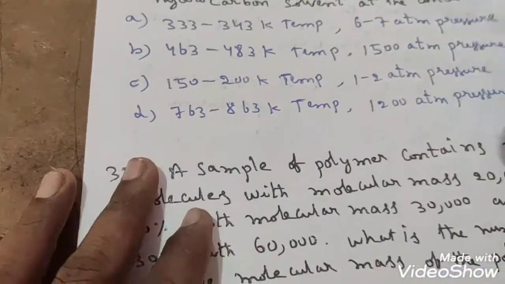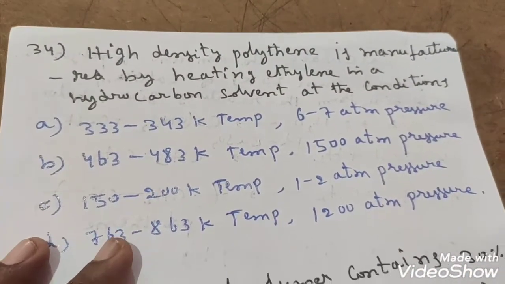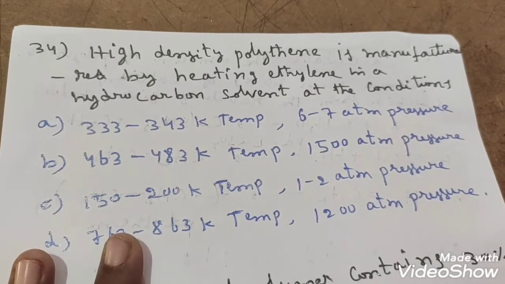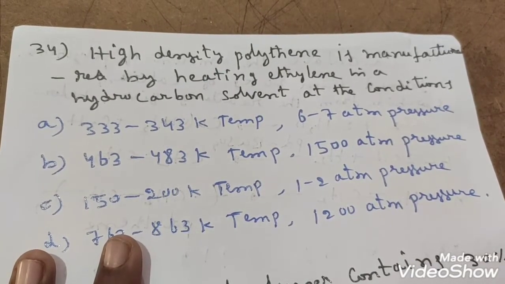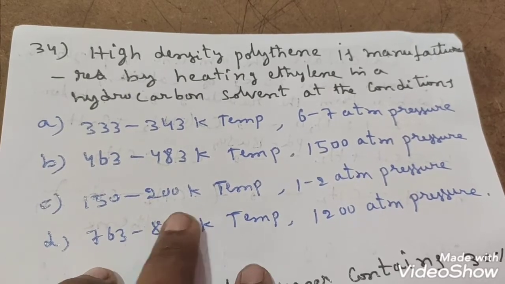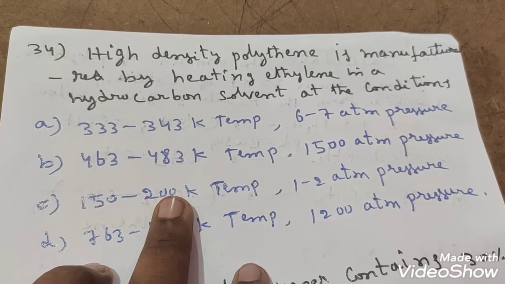Next question, if you observe 34 question, high density polythene is manufactured by heating ethylene in a hydrocarbon solvent at the conditions. So what is the preparation method of this high density polythene?